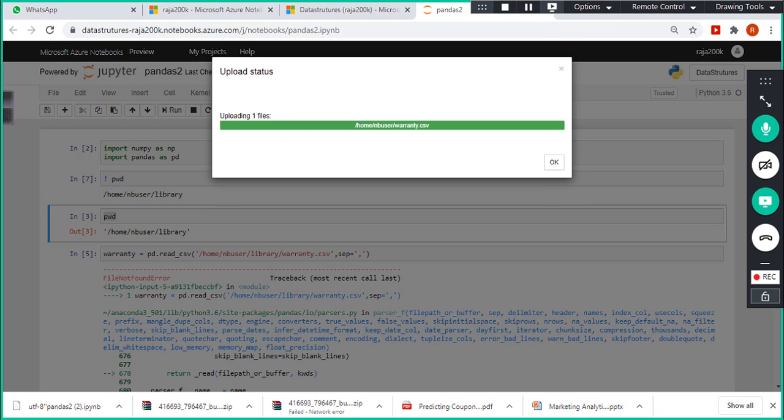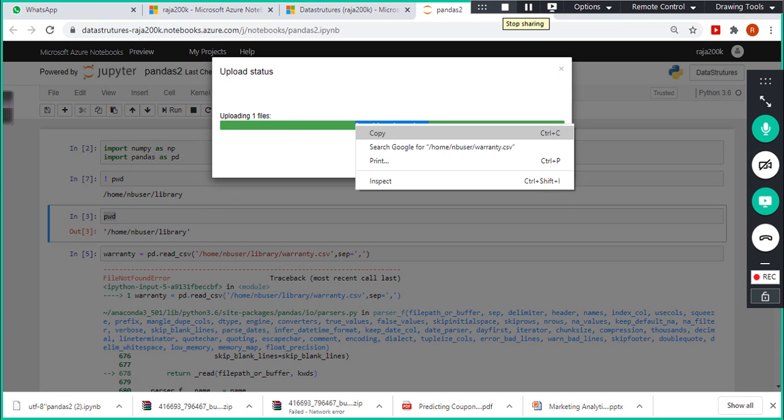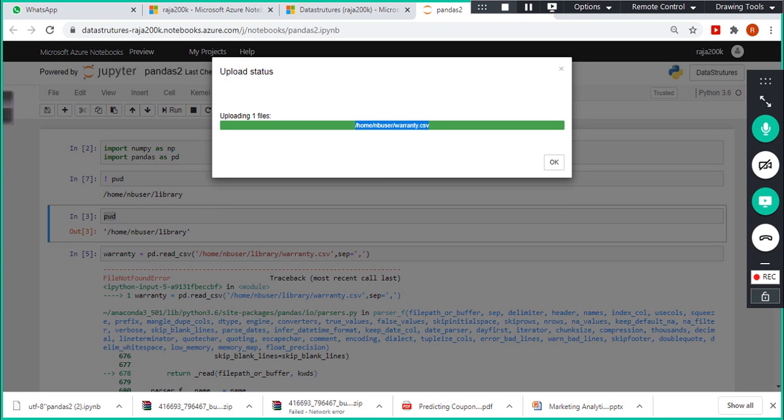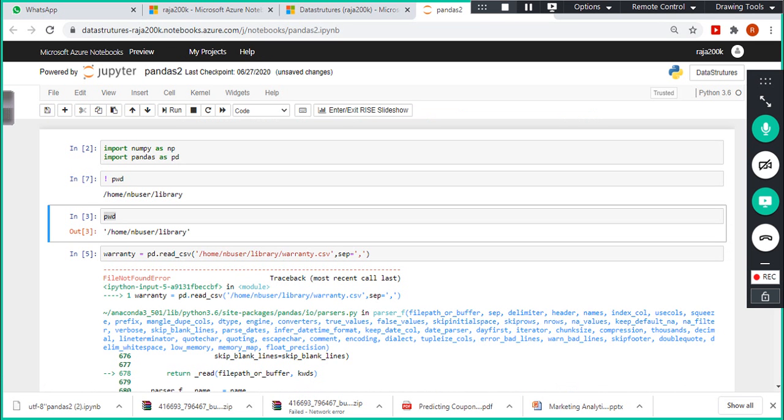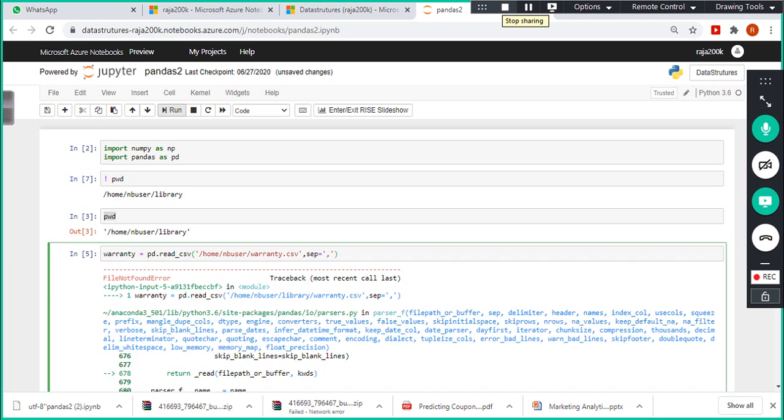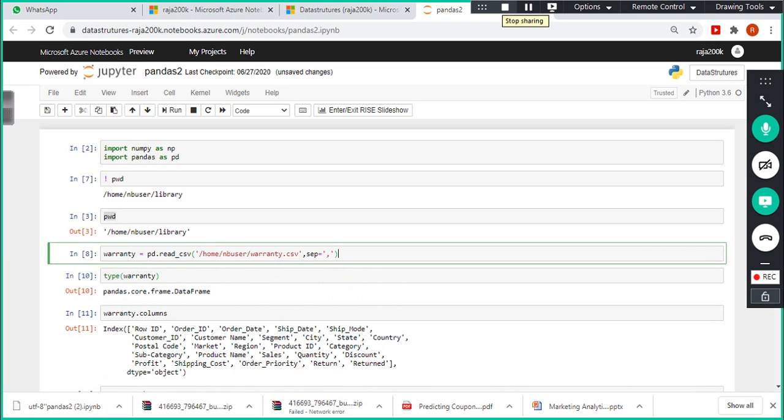Start upload. So now what you need to note down is this one, copy it, because you have uploaded the file from your local system to the cloud, right? So copy this folder name, because this folder name is different from the Windows folder name. In Windows we specify D:, C:. In Linux you don't have to specify like this. So here it is NB user. Anyhow, while it is being uploaded, once it gets uploaded, you need to copy it. That's all.